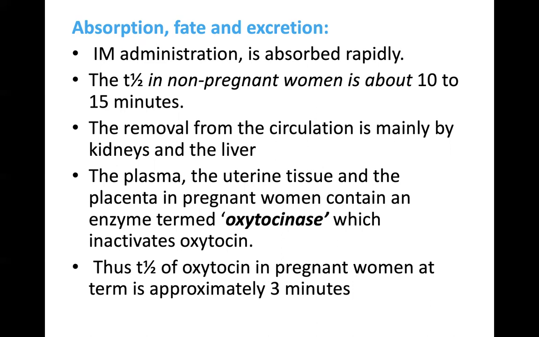The plasma, the uterine tissue, and the placenta in a pregnant woman contain an enzyme termed oxytocinase, which inactivates oxytocin. So the half-life of oxytocin in a pregnant woman at term is approximately 3 minutes.